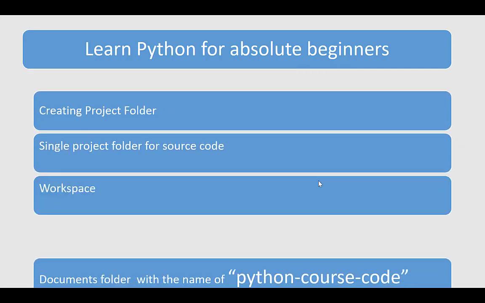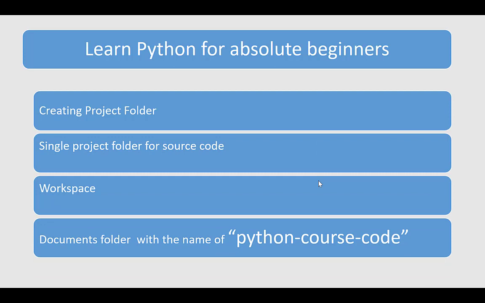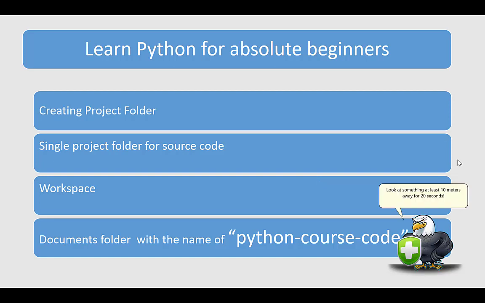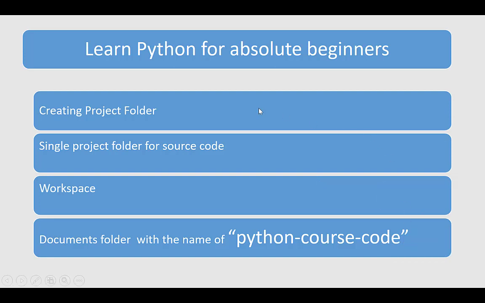Now the very important part about programming is starting here. Whenever you start any programming language or your career as a programmer, you should take some steps and always follow those steps. The first step is creating a project folder. In real life you have so many projects to work on, so first of all you should create a parent folder, like a project folder.